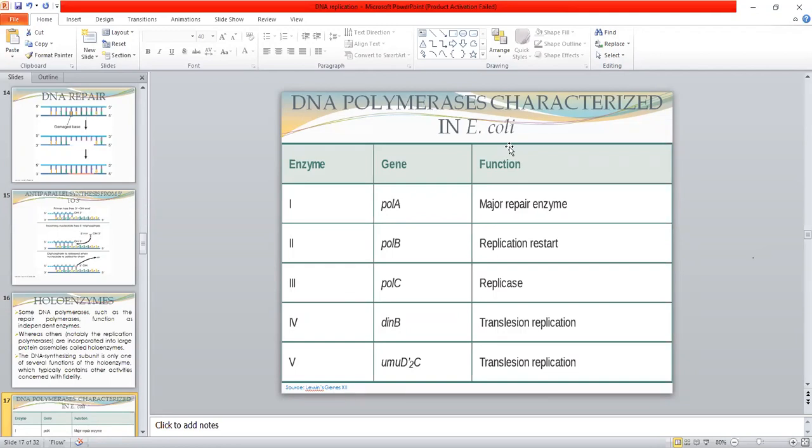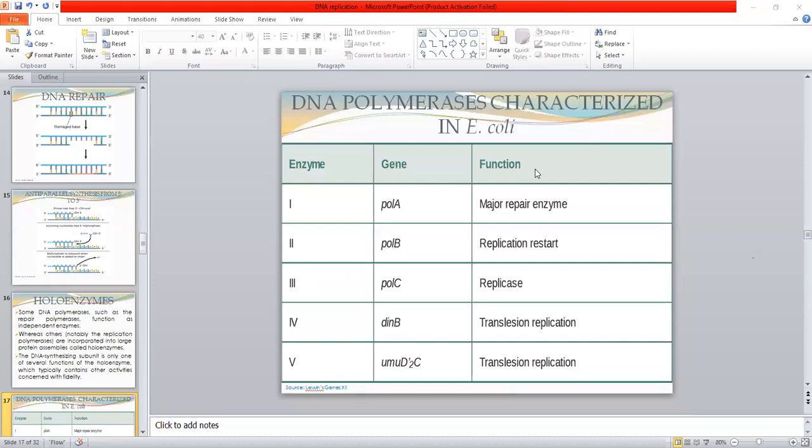The different phases during the replication process are, first the initiation, then the elongation, and then the termination. Different enzymes take part during the process of replication. The major enzymes are the DNA polymerases, and there are different types of DNA polymerases, the detail of which is given in this table.